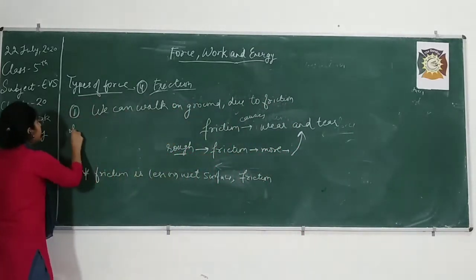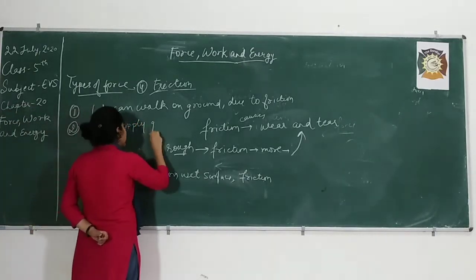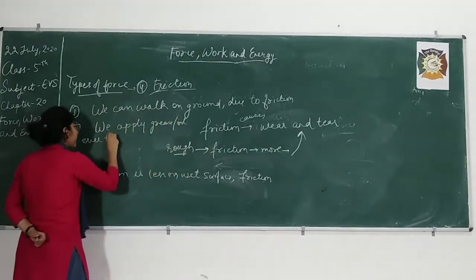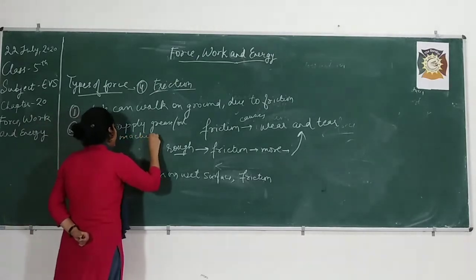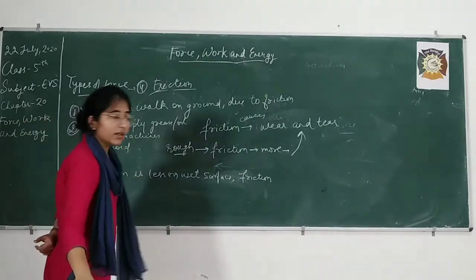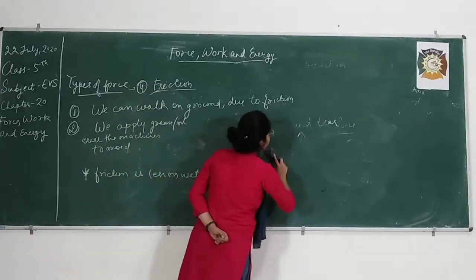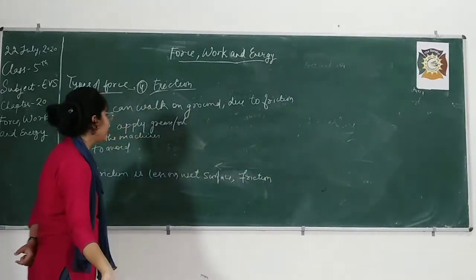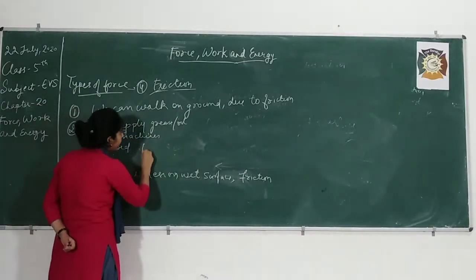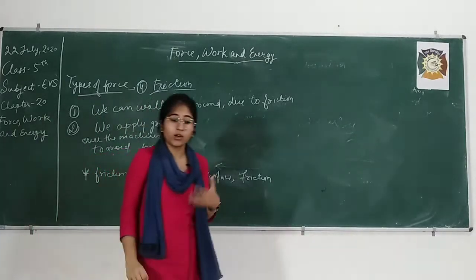So what was the second application? That we apply grease or oil over the machines to avoid friction. This is not an application, this is just an important point to understand, okay? This is just an important point to understand what friction can cause, what can be its effects. It is useful sometimes, but sometimes it also causes a problem. So we apply this over machines so that the friction is less and the machines will work for a long time.